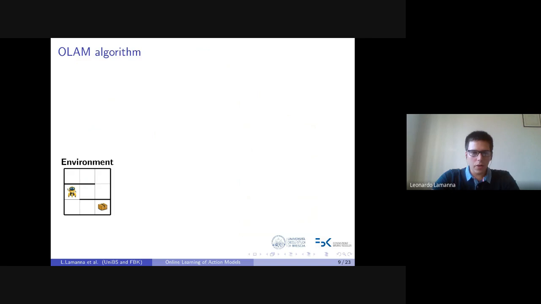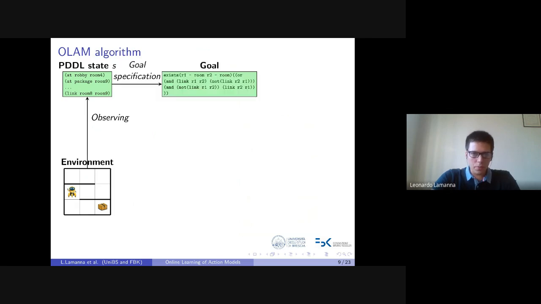So let's deepen how the OLAM algorithm works. At the beginning, the agent observes its environment status. Next, it computes a goal which can be focused on removing preconditions, confirming them, or adding new effects. Next, it plans to reach a learning state and execute a learning action. Typically, at the beginning, the initial state is already a learning one, so the plan contains only the learning action.